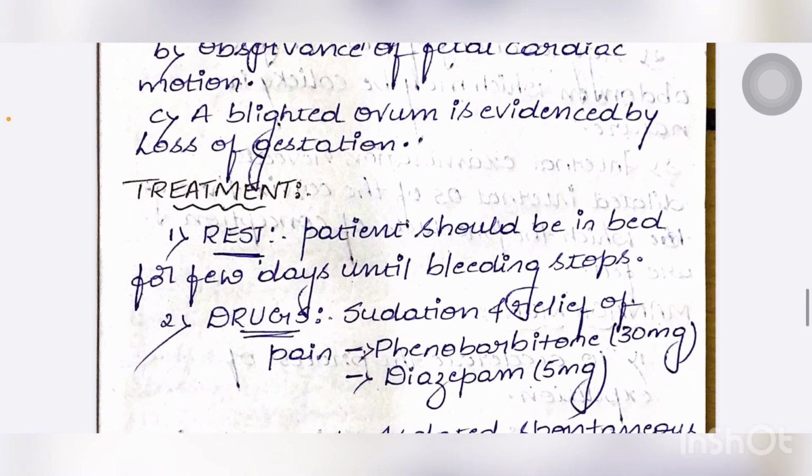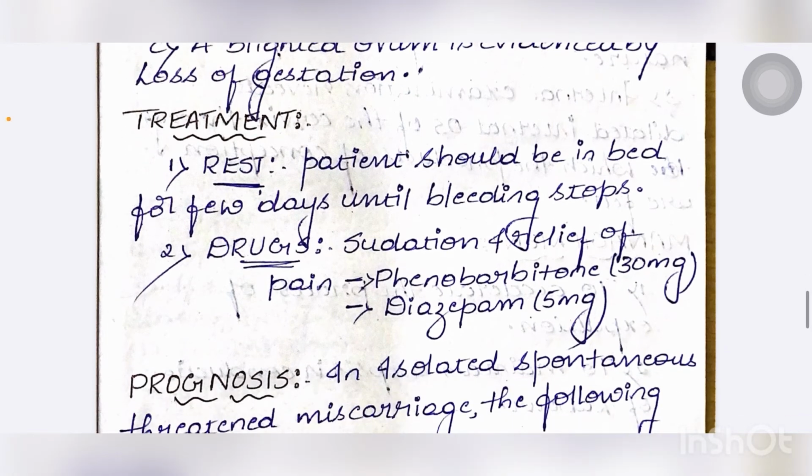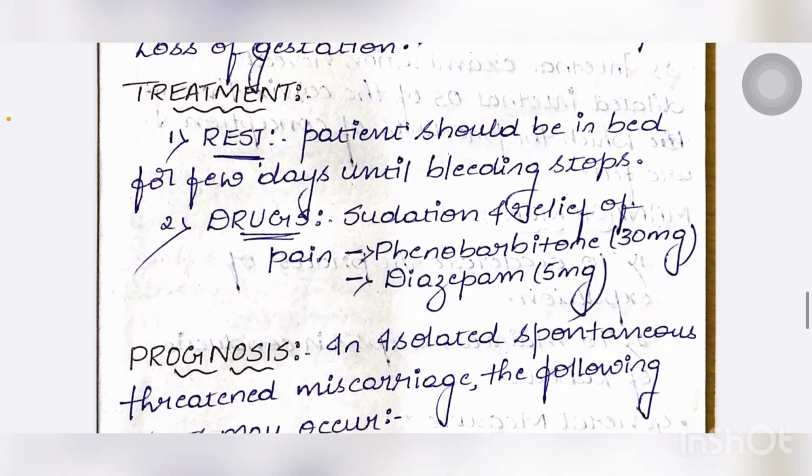What is the treatment for threatened abortion? First is rest. The patient should be in bed for a few days until the bleeding stops. Second is drugs, for sedation and relief of pain, like phenobarbital 30 mg and diazepam 5 mg.